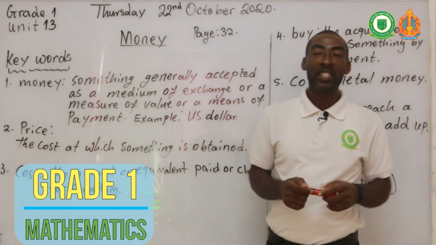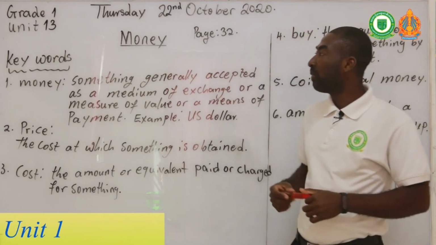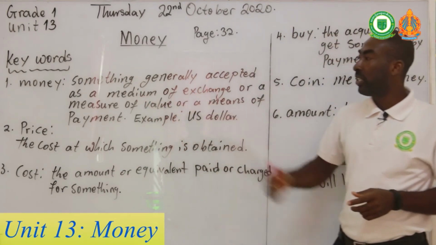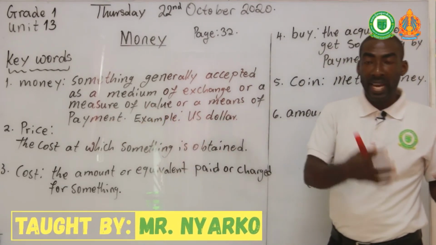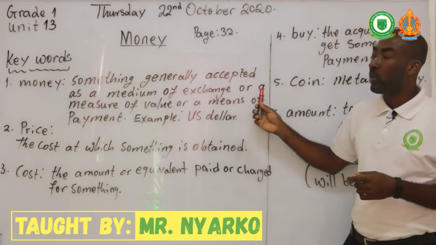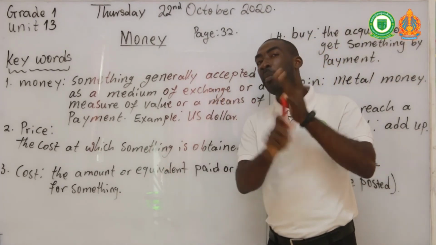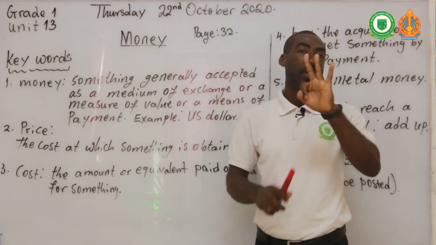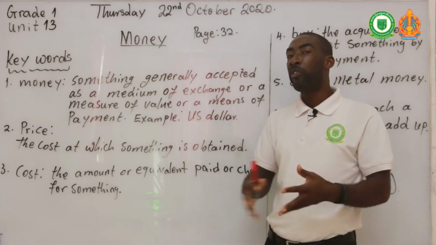So our lesson has been on money, and we have learned that money is something that can be used as a medium of exchange, a measure of value of items, and also a means of payment. So these 3 things, don't forget them: medium of exchange, measure of value, and means of payment. Okay, that is what we use money for.